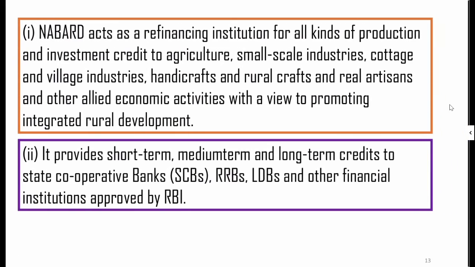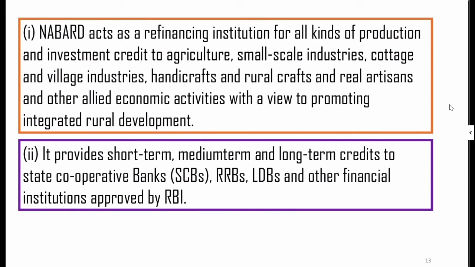Now the first function of the NABARD is that NABARD acts as a refinancing institution for all kinds of production and investment credit to the agricultural, small scale industries, cottage and village industries, handicraft, rural craft, rural artisans and other allied economic activities. Now what is the objective? Objective is to promote the integrated rural development, and with that it does so.